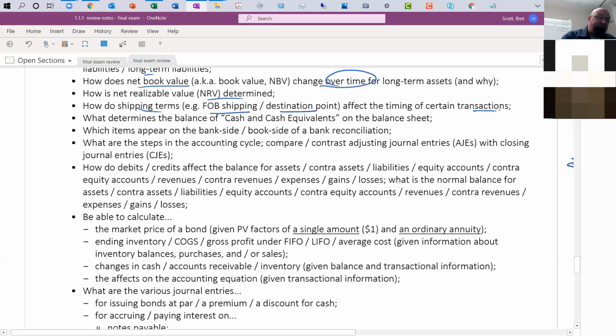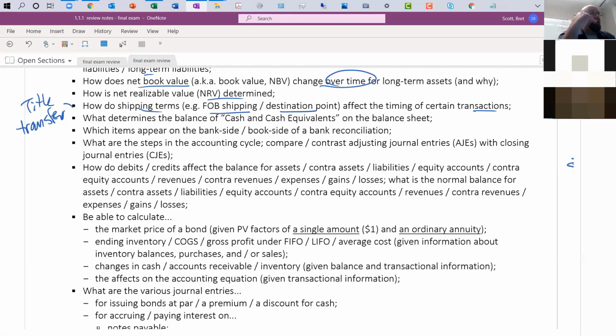Shipping terms, FOB shipping versus destination. How do those affect transactions? Well, it depends on if we're buying or selling. Okay, remember that when it comes to FOB shipping, we're talking about when does title transfer. Does it transfer once the goods are shipped away from the seller, or does title transfer once the goods are received by the buyer? When the title transfers, that's when the transactions are recorded.